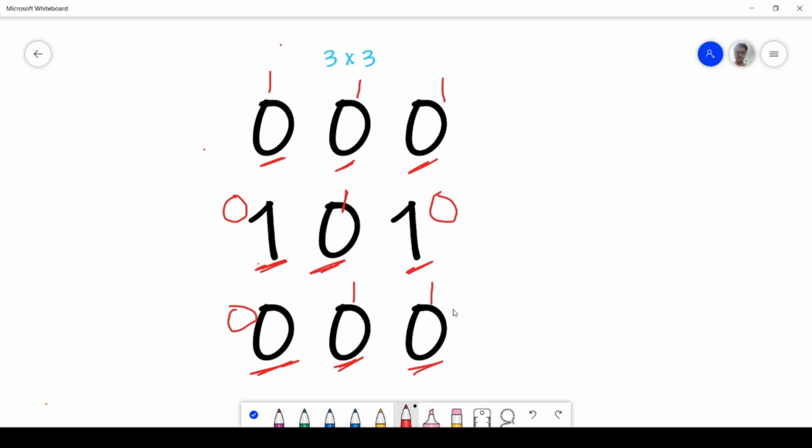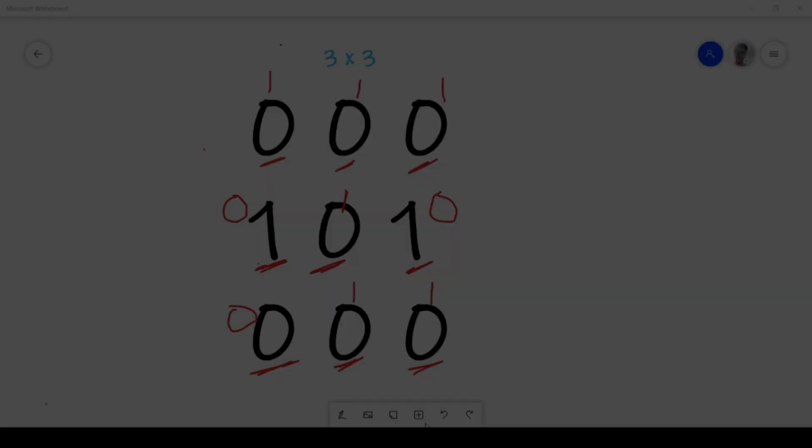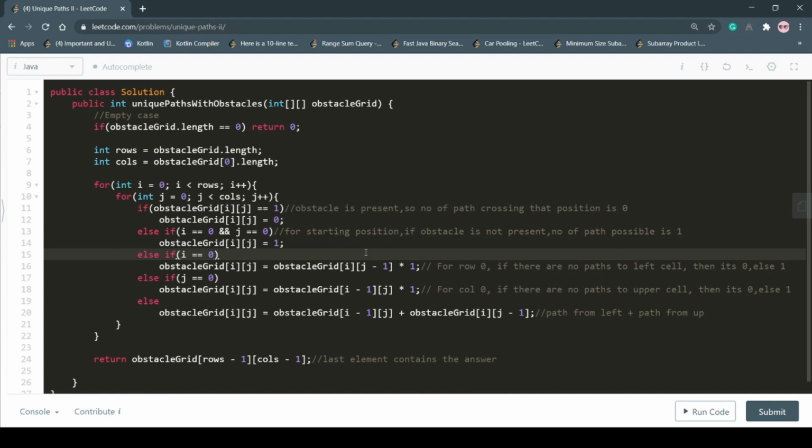The code for this follow-up question is almost the same as before, the only difference is that here obstacles are also there, so we must take care that we do not take a path which is crossing the obstacles, right? I hope the approach is clear now. Now let's move to the code part. We will first check if the matrix is empty or not. If the matrix is empty, then the possible paths will be 0, right? Now we will iterate over the matrix and we will perform certain checks, like if the current position on which we are standing is an obstacle, then the number of paths crossing that position will be 0, right? If the current position is the starting position of the matrix and no obstacle is present on it, then the number of paths possible will be 1, right?